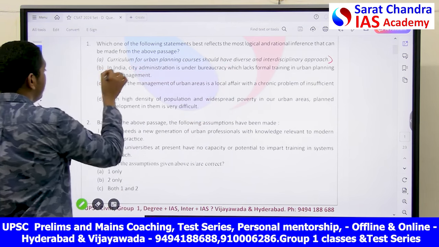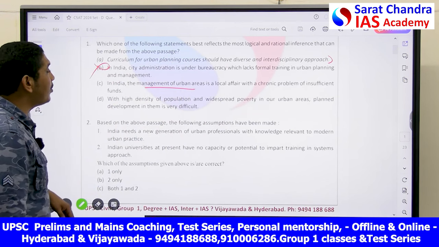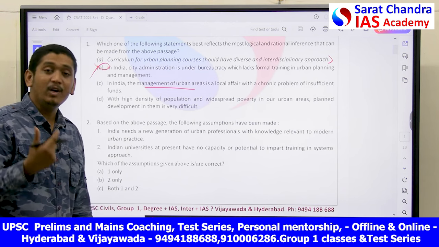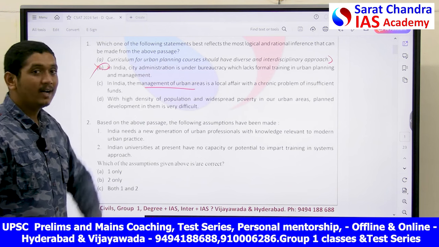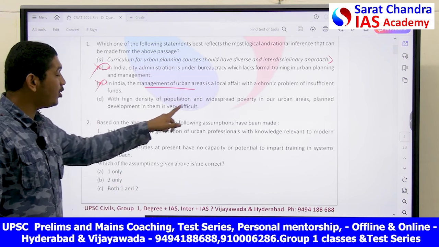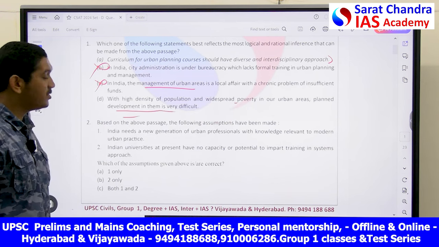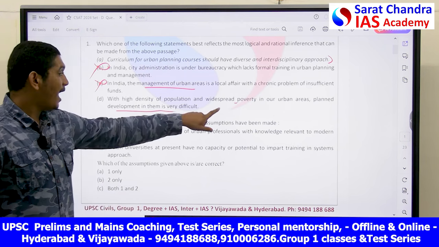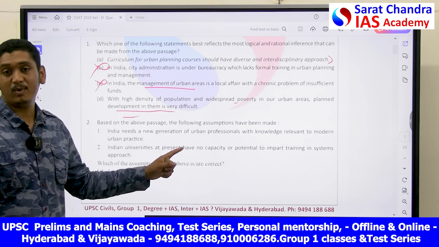So eliminate this option. In India, the management of urban areas is a local affair with a chronic problem of insufficient funds. Nowhere did we discuss the insufficiency of funds in India. Nowhere did we discuss the chronic problems of urbanization, and that urban areas are a local affair. Nowhere. So this is also wrong. With high density of population and widespread poverty in our urban areas, planned development is very difficult. Nowhere did we discuss the issue of density and poverty of India with respect to urban planning in the passage. Nowhere did we speak about such words.